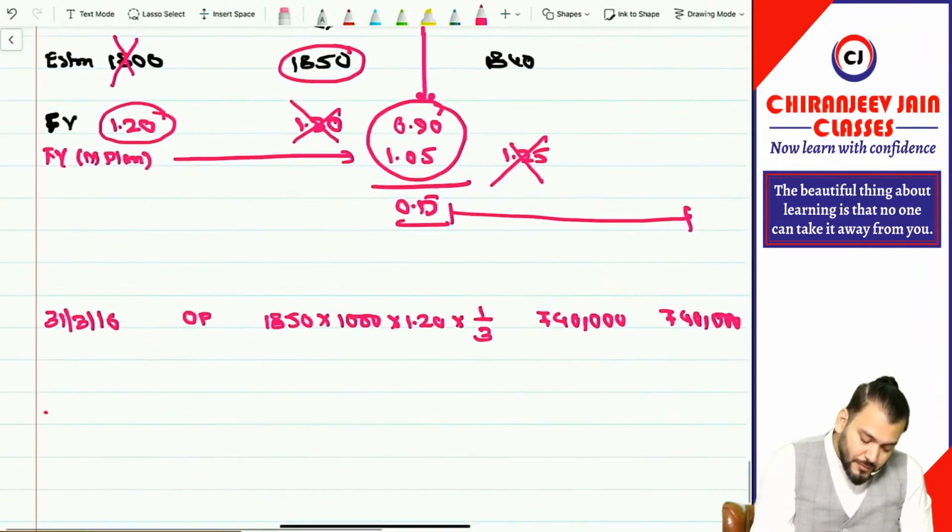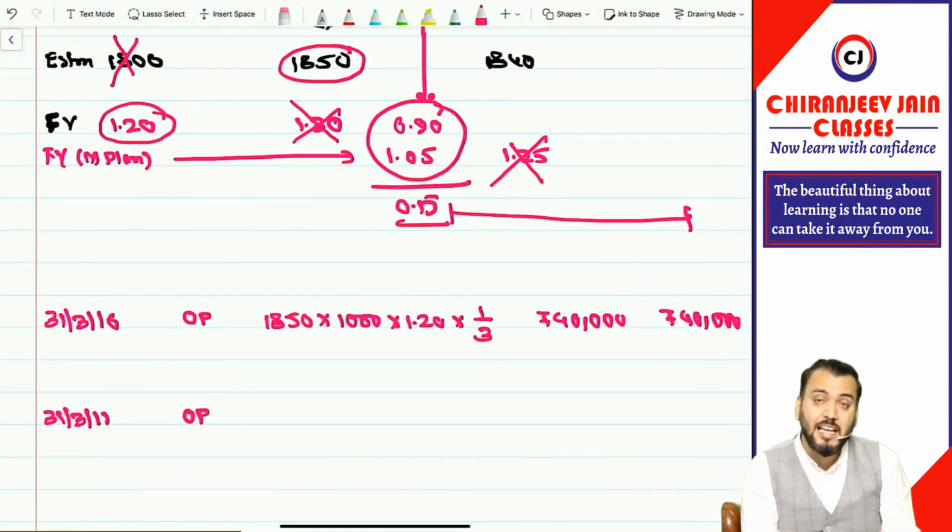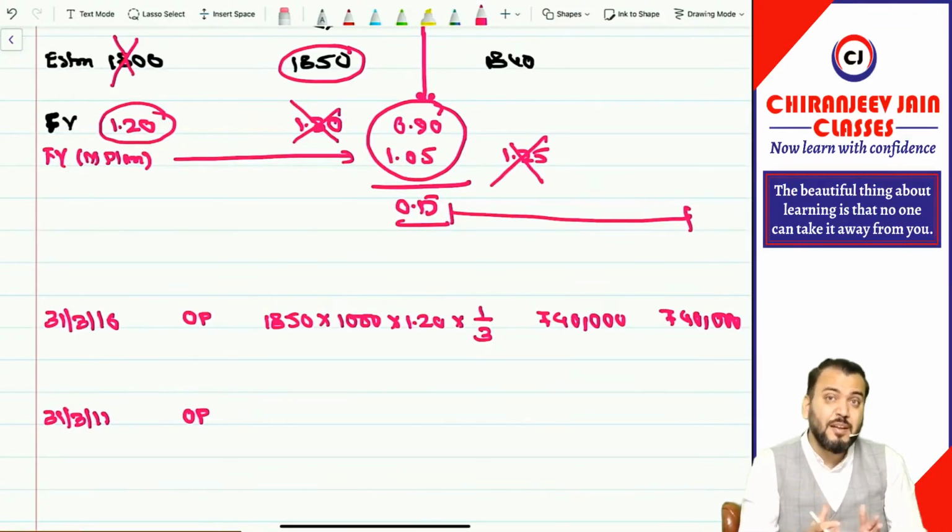Second year, 31st March 2017. In the original plan, the expense will remain the same, as for the original plan you are not going to change the fair value of option.